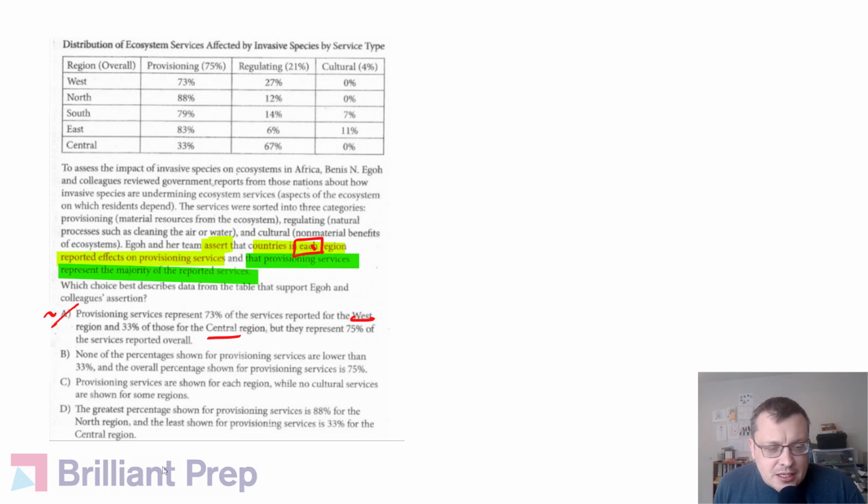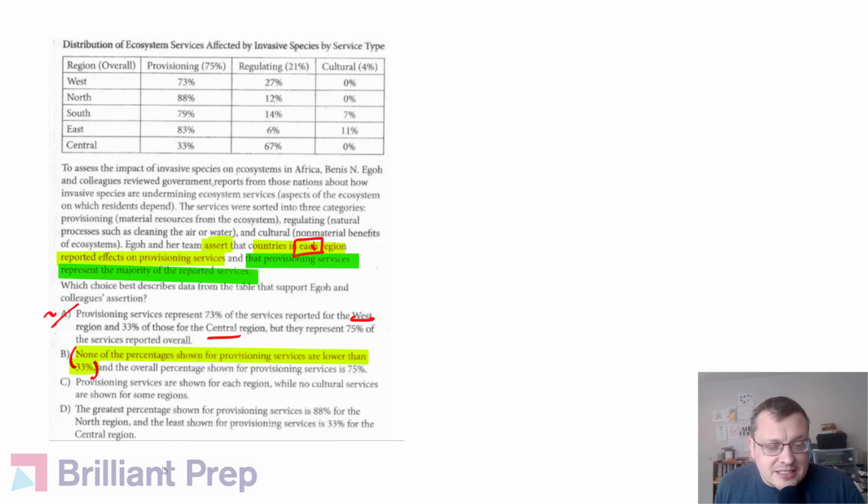So if you're not sure, put a little squiggly, but I'm pretty confident that A is not going to be right. B, none of the percentages shown for provisioning services are lower than 33%. That is true. And notice, contrast this with choice A. This is talking about all of the percentages. It's saying, look, in all these regions, the percent does not go below 33, which means each region is reporting effects on provisioning services. So this is actually pretty good support for the first part of our assertion.